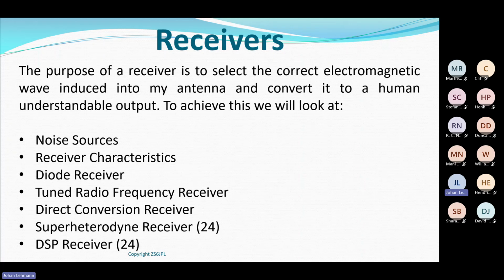You have all these different receivers because they serve different purposes, with different cost implications in the past and different benefits. The next chapter, on Thursday, will look at the superheterodyne receiver and the modern digital signal processing receivers we get nowadays. That's more or less what we will cover tonight.